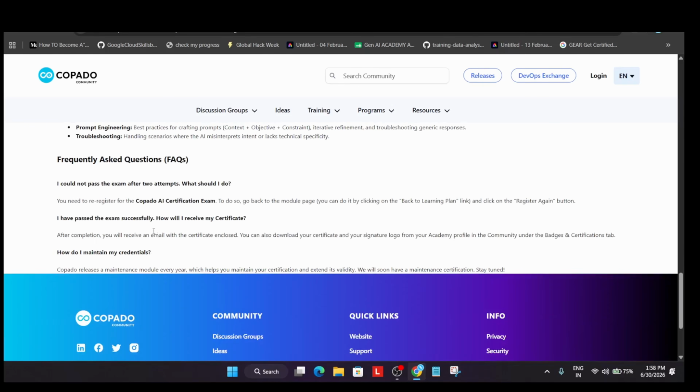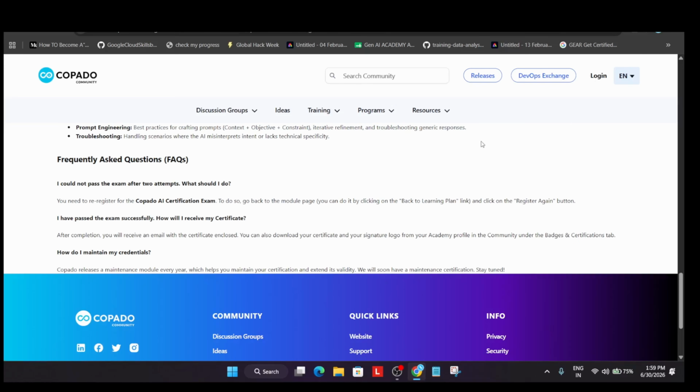Now let's cover some of the FAQs. If you do not pass after 2 attempts, then you need to just learn all the courses again. Okay, or you can create a new Gmail account or register in the platform and apply for this opportunity. After completion of this particular certification, you'll be getting an email directly where you'll get the certificate enclosed in it. You have to just download it directly from there.